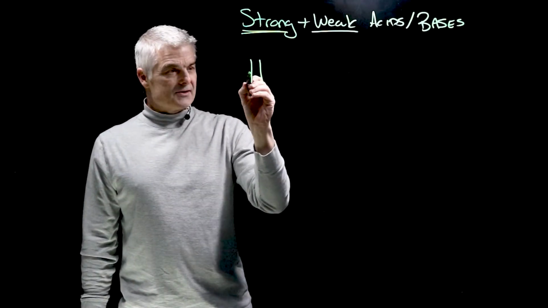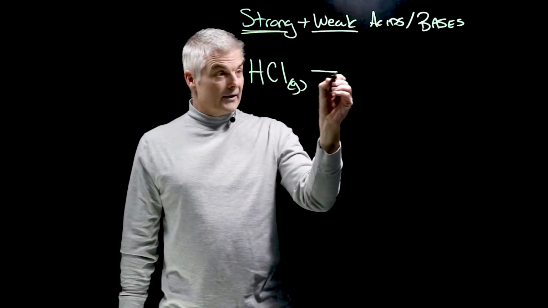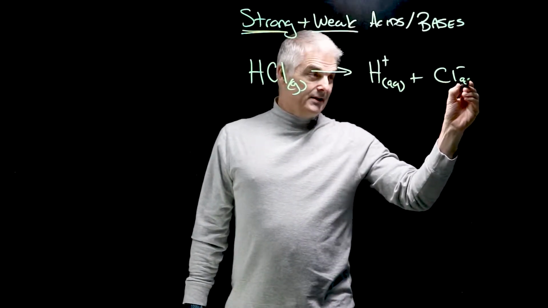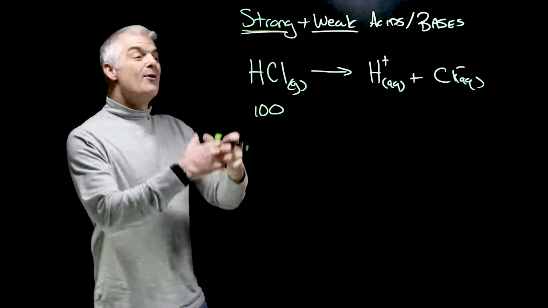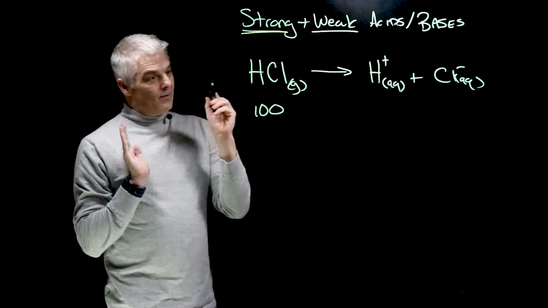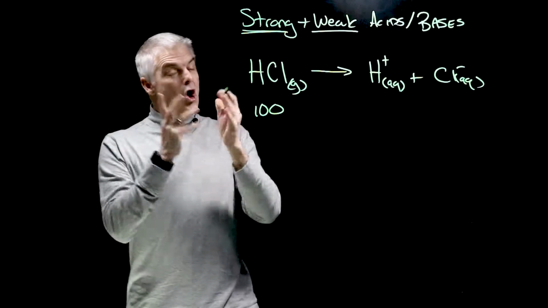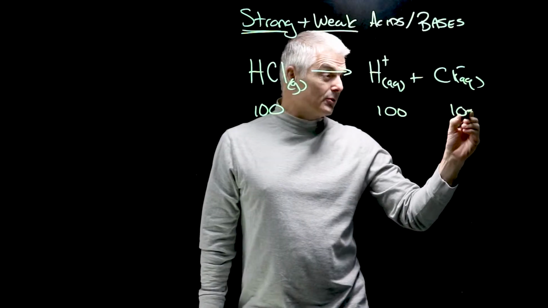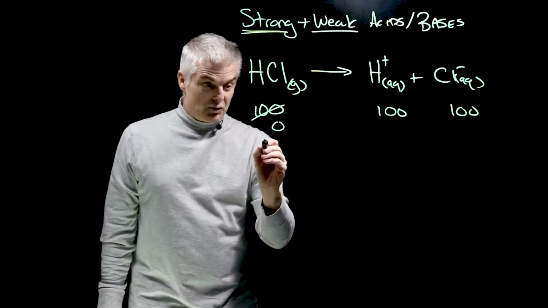So let's say I take a strong acid, HCl, and it's a gas. I put it into water, and it breaks up into hydrogen ion, aq, and chloride ion, aq. Now, if I started with 100 romances, 100 hydrogen chlorides, this is actually hydrogen chloride when it's a gas, what would happen when they meet the water? How many of them break up? All of them. You make 100 hydrogen and 100 chlorides, and this number drops to 0.